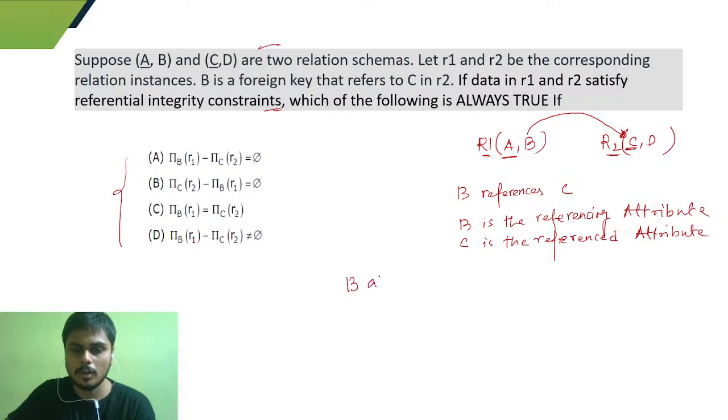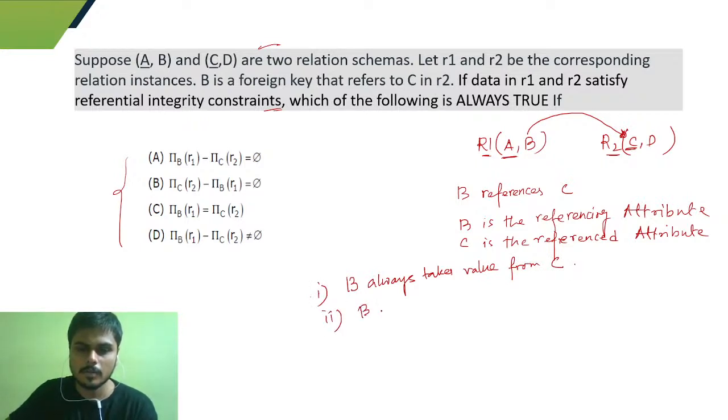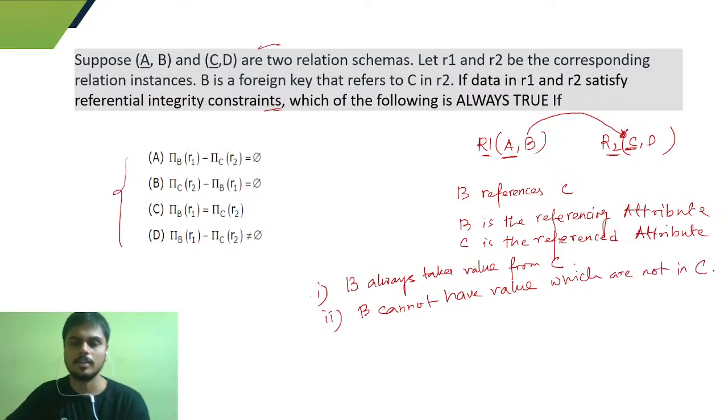B always takes values from C. This is one thing. Second, B cannot have values which are not in C, right?